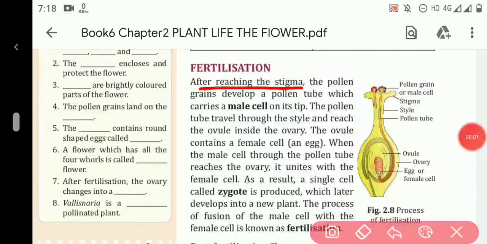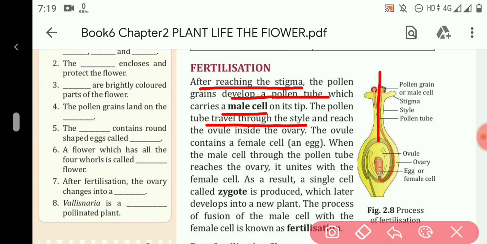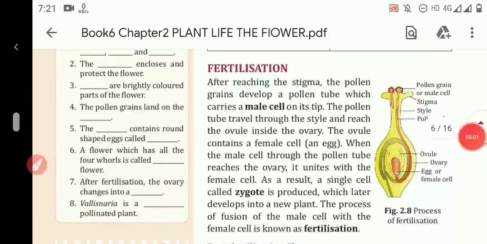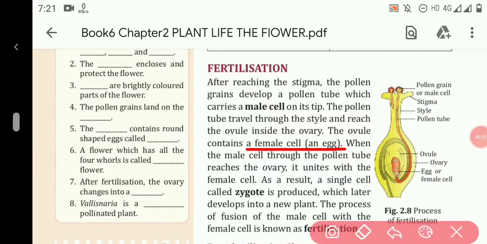When the pollen grains are transferred to the stigma, they develop a pollen tube which carries the male cell on its tip. The pollen tube travels through the style, which is the long stalk part, and reaches the ovule inside the ovary. The ovule contains a female cell which is known as egg, the female reproductive part.